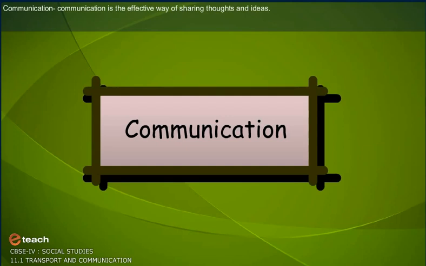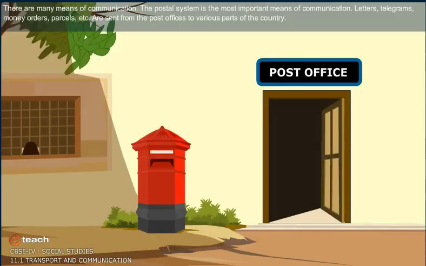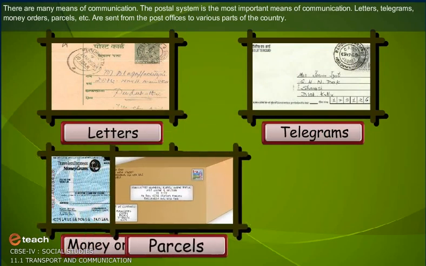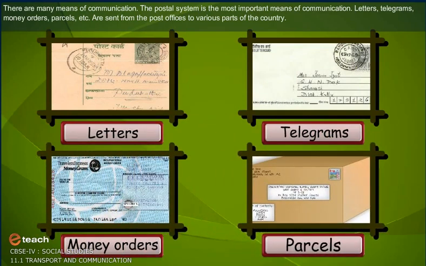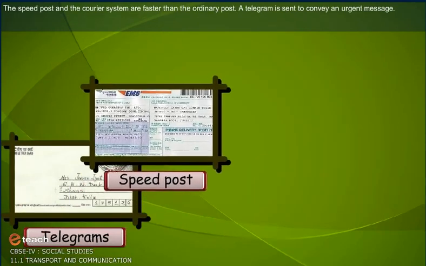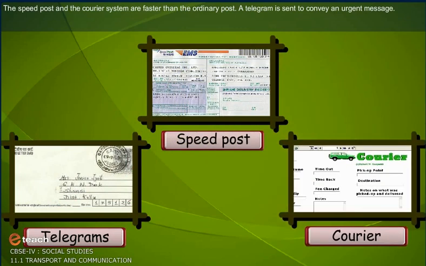Communication. Communication is the effective way of sharing thoughts and ideas. There are many means of communication. The postal system is the most important means of communication. Letters, telegrams, money orders, parcels, etc. are sent from the post offices to various parts of the country. The speed post and the courier system are faster than the ordinary post. A telegram is sent to convey an urgent message.